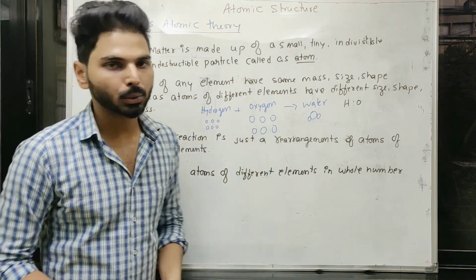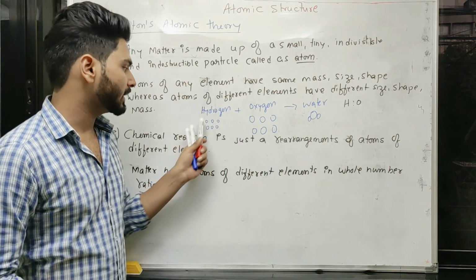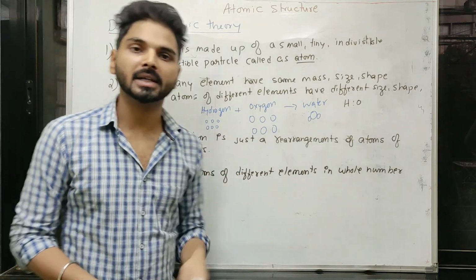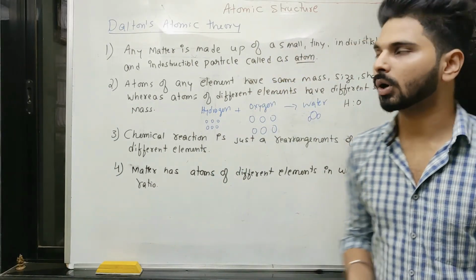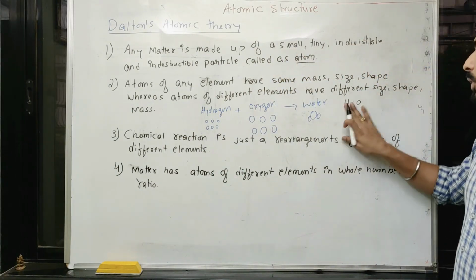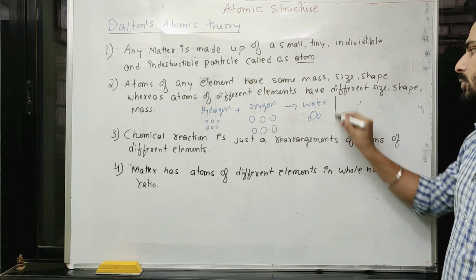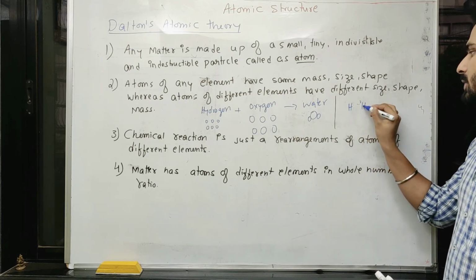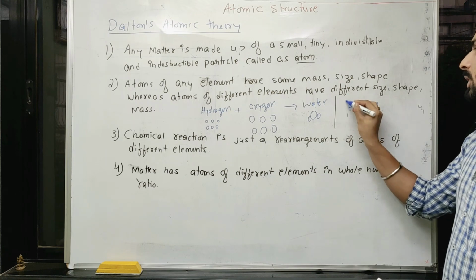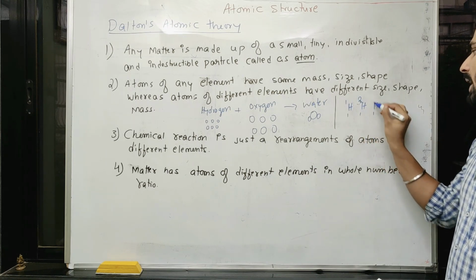The next one, atoms having identical shape, size, mass, is also not true today because we know something called isotopes. If I am talking about isotopes of hydrogen, there are 3 isotopes: protium, deuterium and tritium.